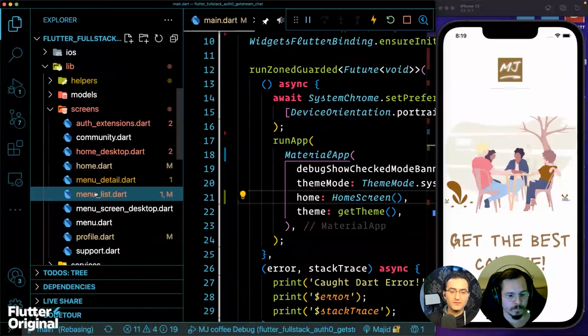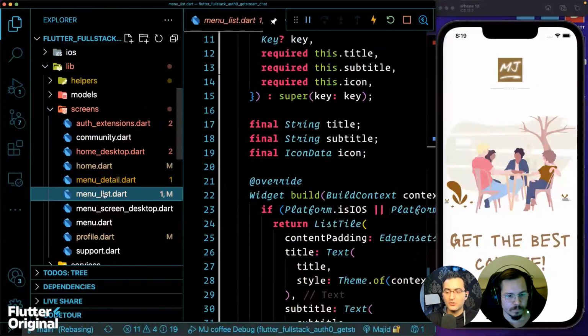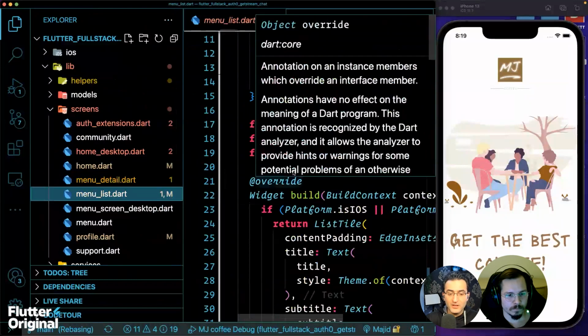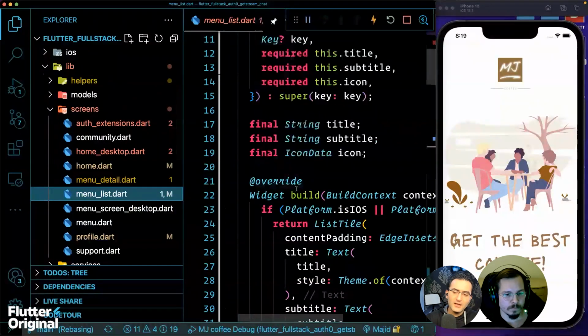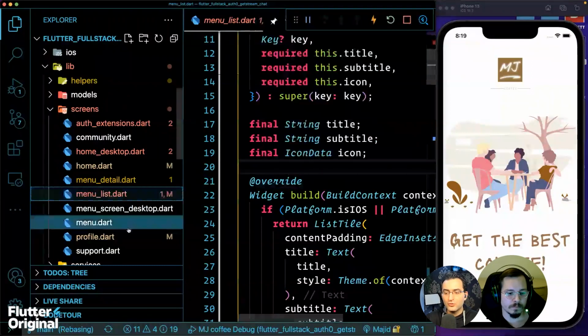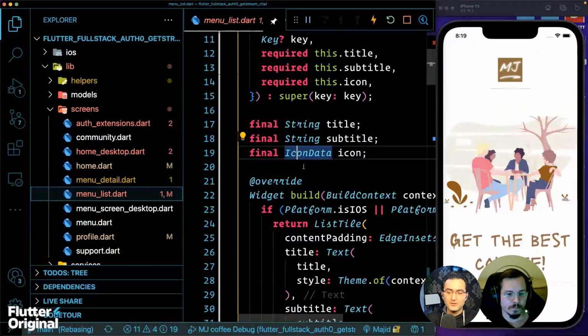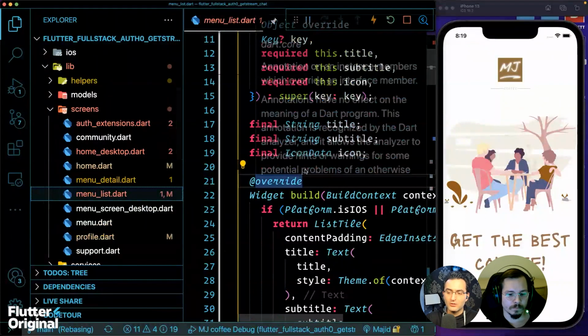And then from the list of coffees, I'm really interested in going to my details page. That means I have a coffee that has an ID and I want to go to a particular ID of one coffee. And I'd also like to maybe add another route to profile or other pages.